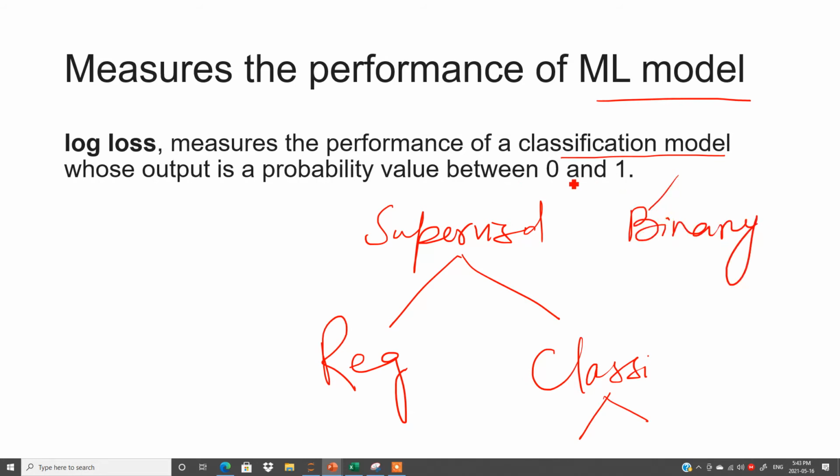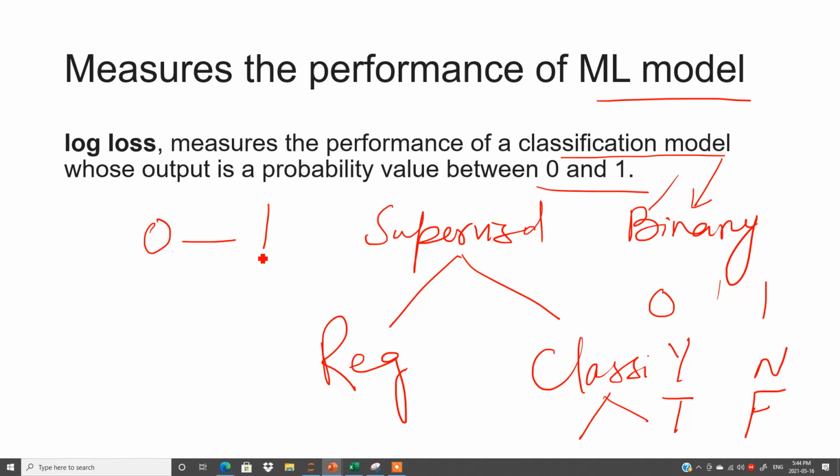And in binary classification, you know very well, there are only two outputs, maybe 0 or 1, or you can say yes or no, or true or false. If we have only two outputs, that is considered a binary classification. So log loss measures the performance of a classification model. If someone asks you which classification model, you have to say binary, whose output is the probability value between 0 and 1, and you know very well that probability lies between 0 and 1.